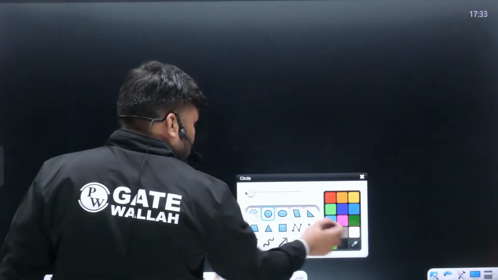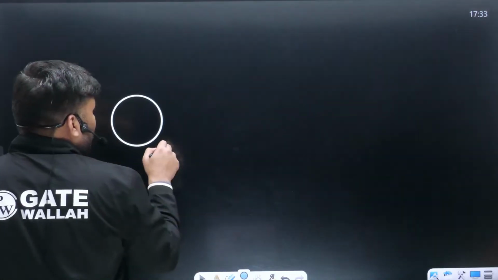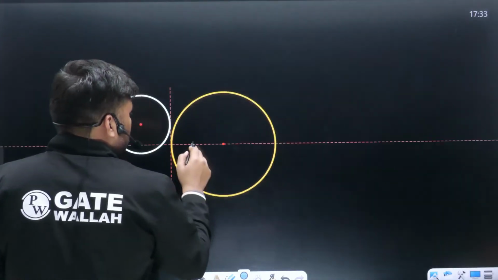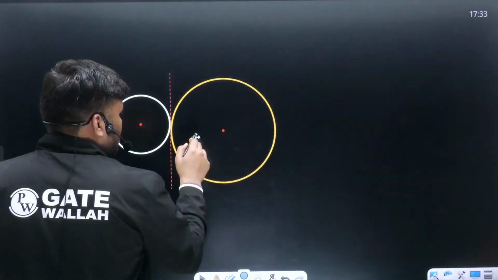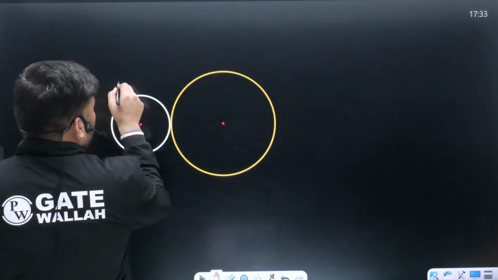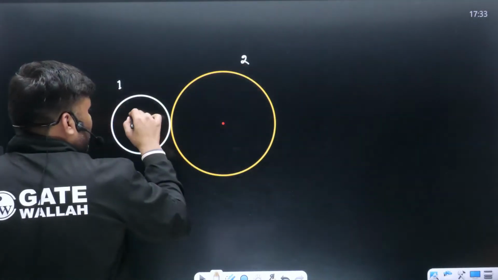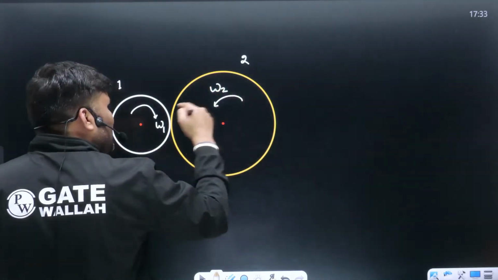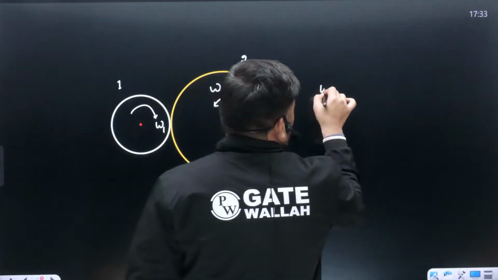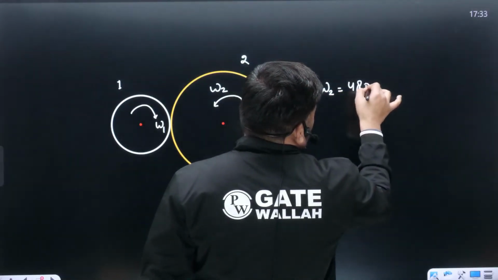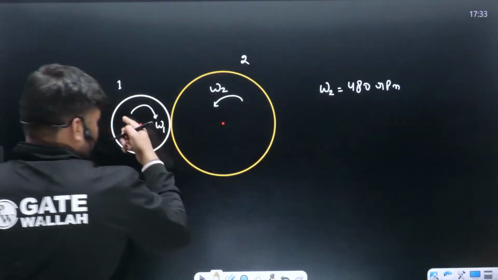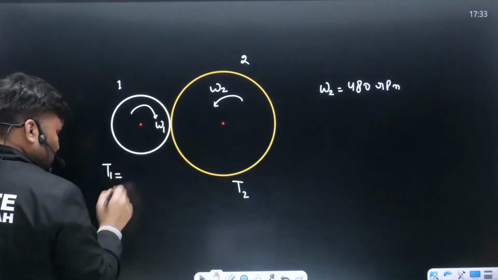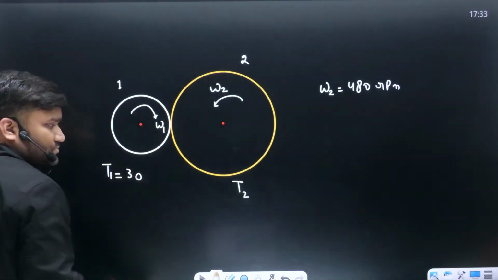Careful. Exam mein what have they given? You have one gear, it is driving another gear. Okay, this is gear 1. Gear 1 is driving gear 2. Gear 1 is rotating at omega 1 speed. This is going to rotate at omega 2 speed. Omega 1, omega 2 ke bare mein they have given some information ki omega 2 is 480 rpm. Number of teeth they have given here. T1 teeth, this is having T2 teeth. T1 ka value they have given as 30 teeth beta. T2 they have not given.